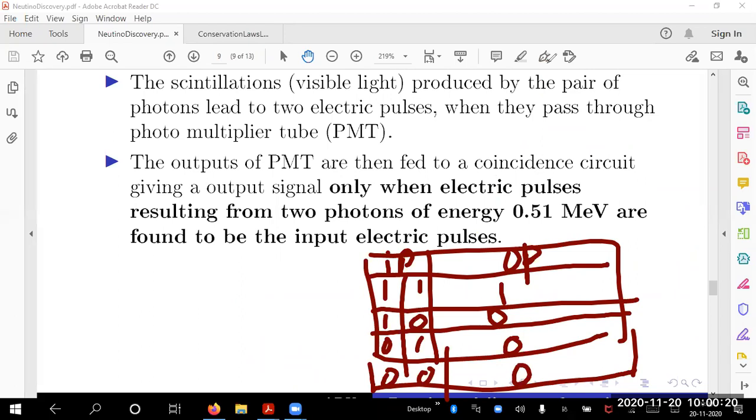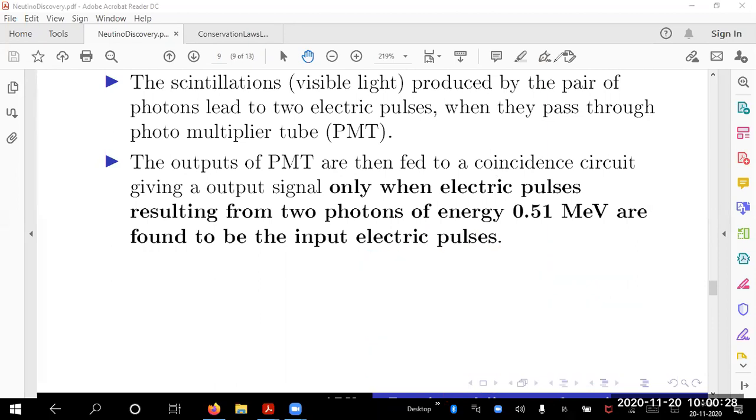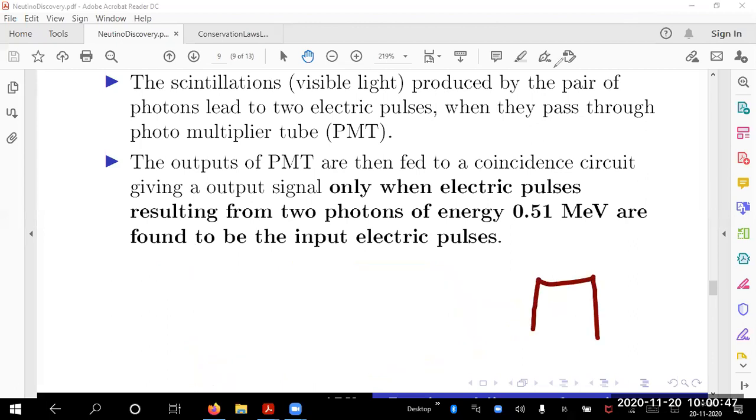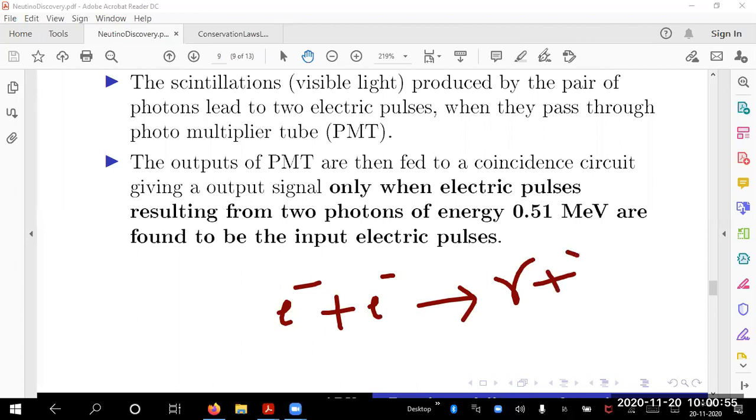What is this circuit? The logic gate circuit. We have a coincidence circuit acting like an AND gate. You feed an electric pulse coming from gamma 1, and you feed an electric pulse coming from gamma 2. Only if both are there, you get an output. Both should be present. This is called coincidence counting. If both are there, what is the output that is seen? How many are coming? That is an indication that you have a process which gave you 2 pulses. This implies coincidence counts.